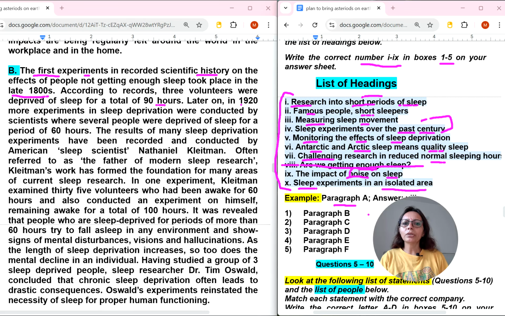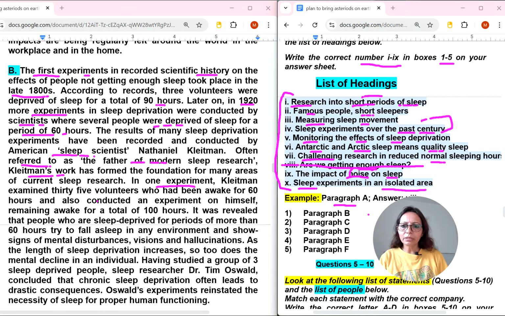Later in 1920, more experiments in sleep deprivation were conducted by scientists where several people were deprived of sleep for 60 hours. Okay, late 1800s and later in the 1920s. The results of many sleep deprivation experiments have been recorded and conducted by an American, often referred to as the father of modern sleep research. His work has formed the foundation for many and so on.